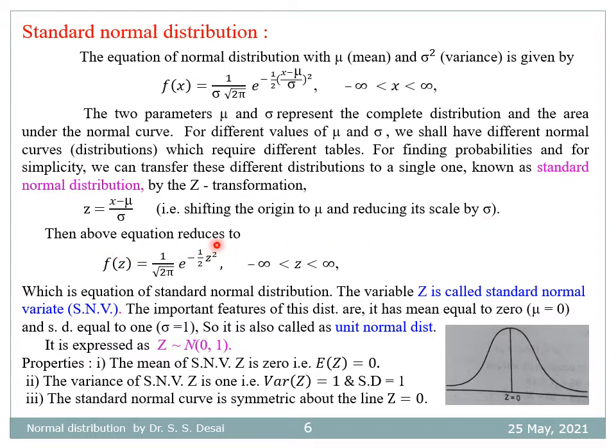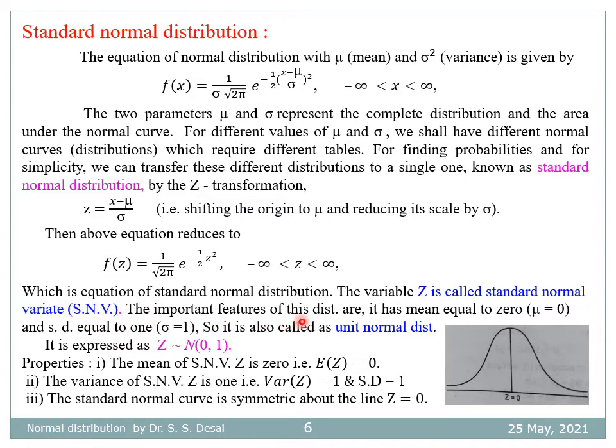Then the above equation becomes f of z is equal to 1 divided by root 2 pi e raised to minus half z square, where the range of z is minus infinity to plus infinity, which is the equation of standard normal distribution. The variable z is called standard normal variate, SNV.